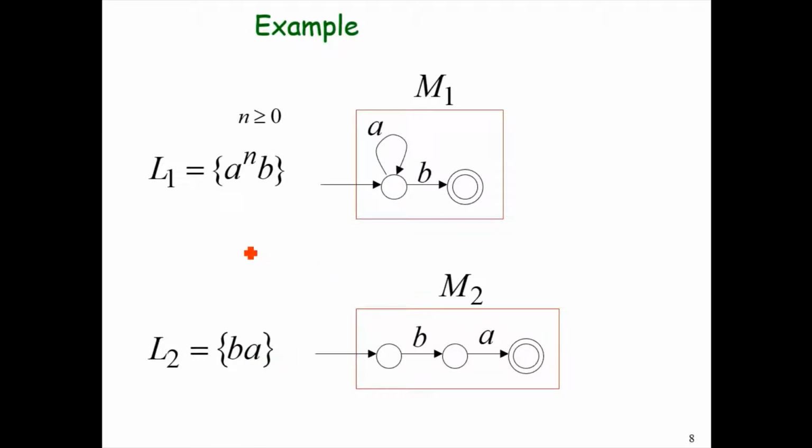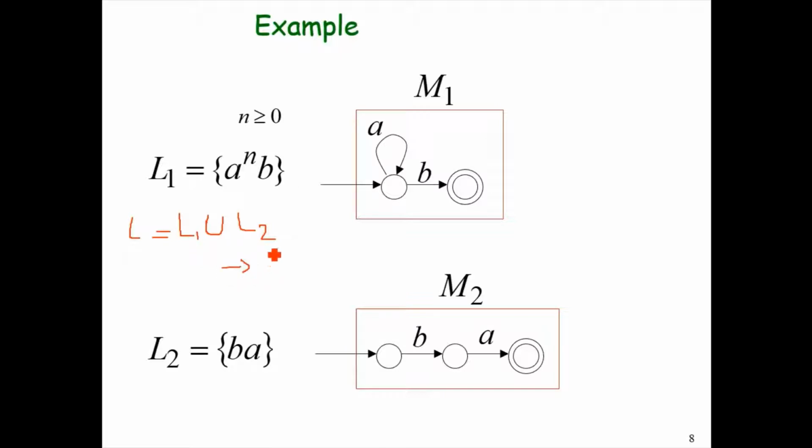To prove that the language L, which is the union of L1 and L2, would also be a regular language, we can say that there would exist an NFA that would accept the union of L1 and L2.